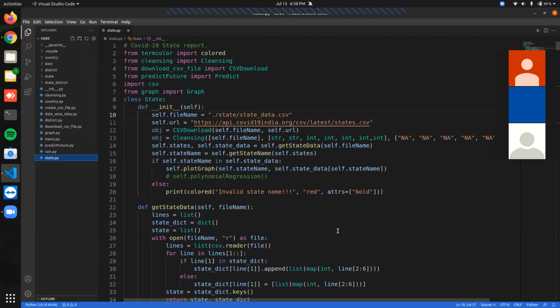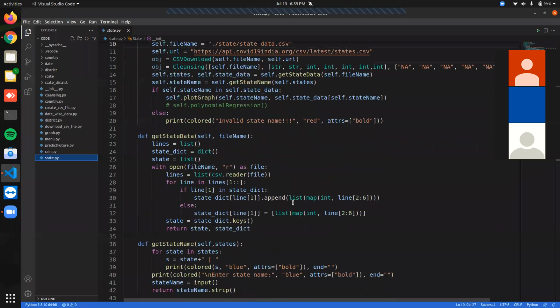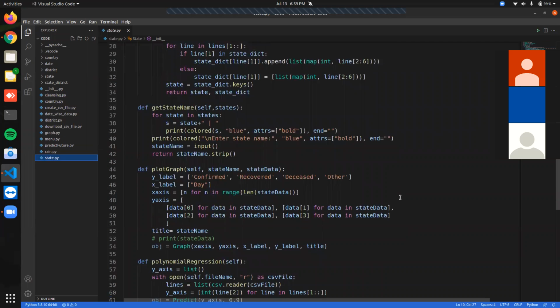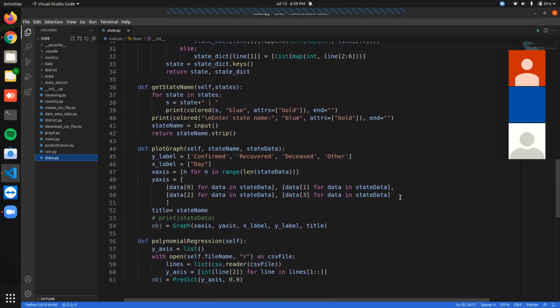There are several methods, that is get state data and many others, and these methods perform tasks. In get state data, we pass all the API data which we get, and it performs the action and returns the state data. In get state name, we create a list where we store all the state names so that we can access them through the dictionary. The next tasks performed are plotting graphs and the prediction part. And this is the second hierarchy.